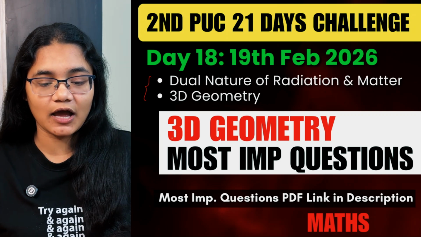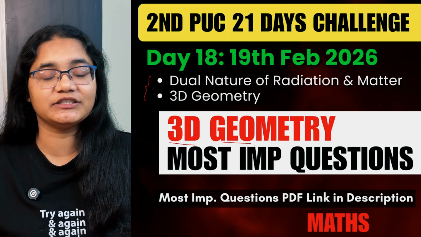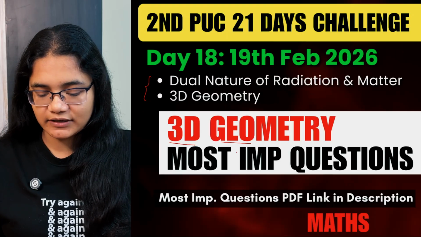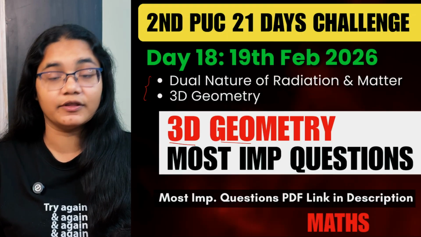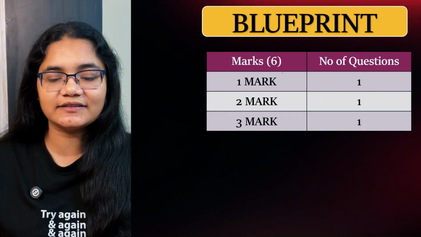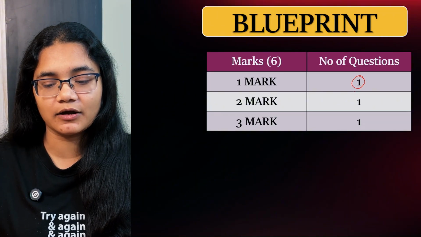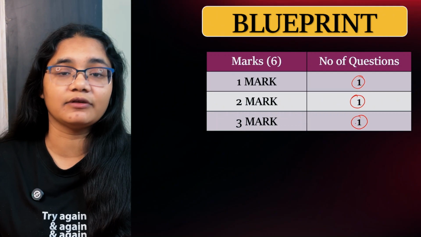Now in this video, we are going to discuss the most important questions from the chapter 3D geometry. Okay, so before discussing the questions, let's have a glance on the blueprint of this particular chapter. So it has a weightage of 6 marks. So there will be one 1-marker question, one 2-marker question and one 3-marker question.